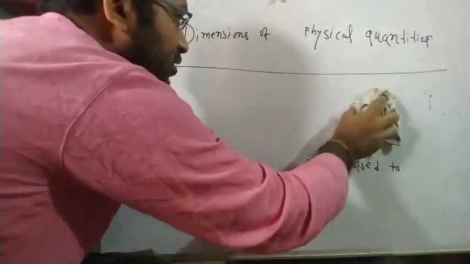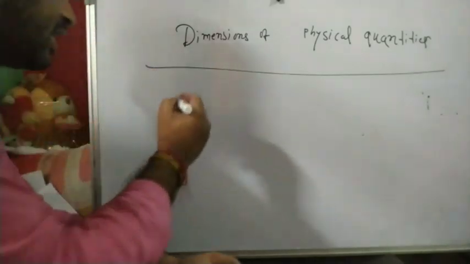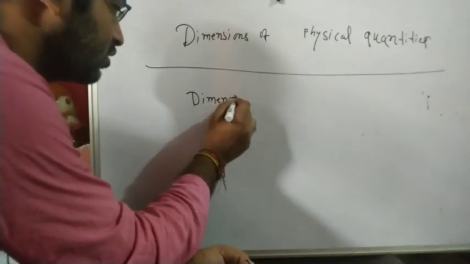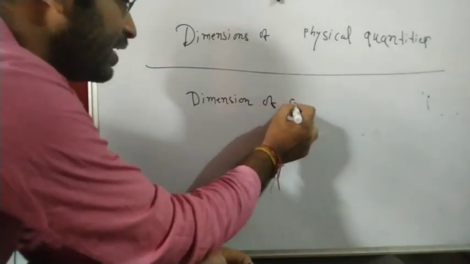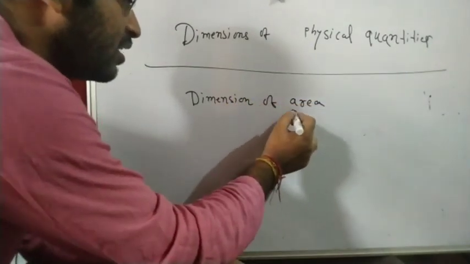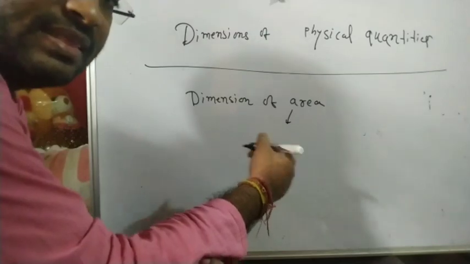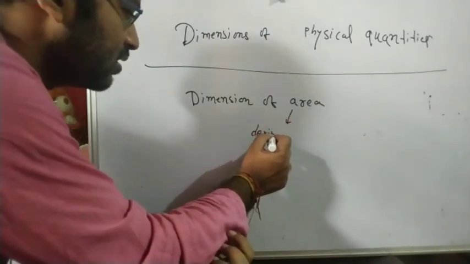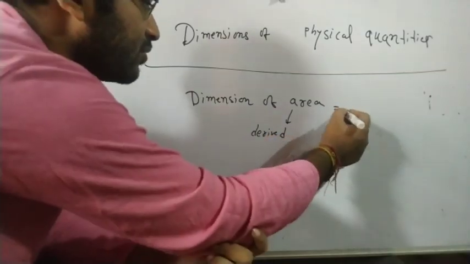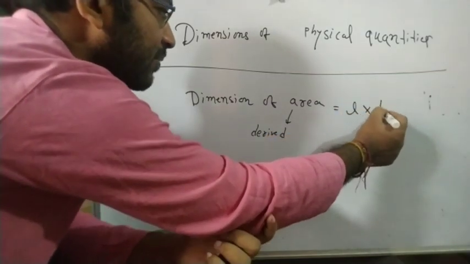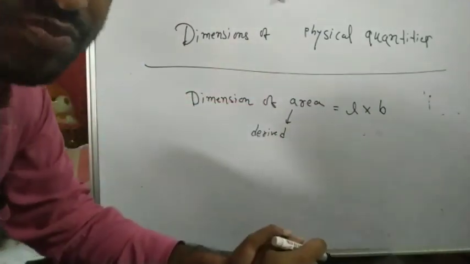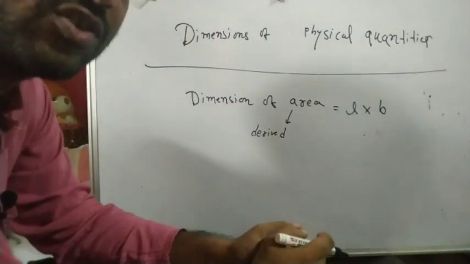Then it will be clear how you can calculate the dimension of a physical quantity. Suppose the dimension of area. Is it a fundamental or derived quantity? This is a derived quantity, because you have to express this area in terms of length and breadth. Area means L into B. Now what is the dimension of area?